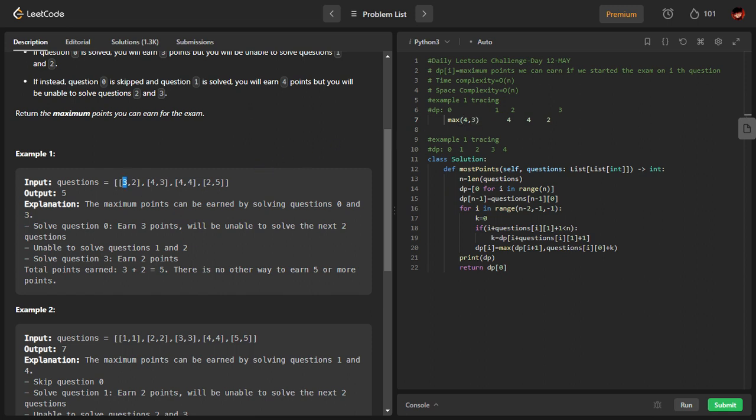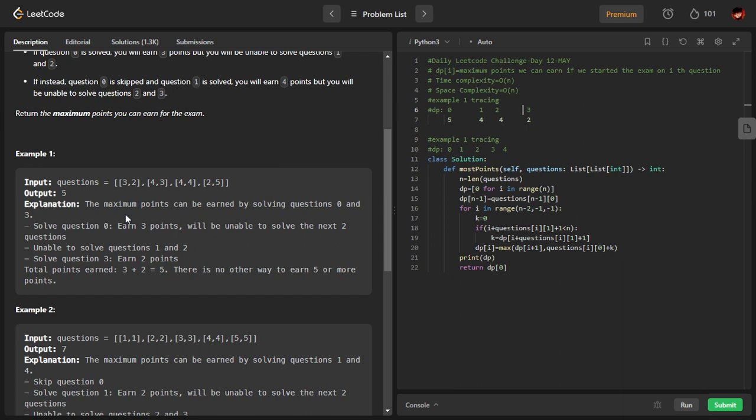I am getting 3, and let's say I cannot solve the next two questions. So I can leave these two questions and go for the last question's max. But the last question's max is 2. So 3 plus 2, 5, is definitely maximum. Ultimately, 5 is way better than that. That is what they are trying to say. If you see the answer, we are having 5.